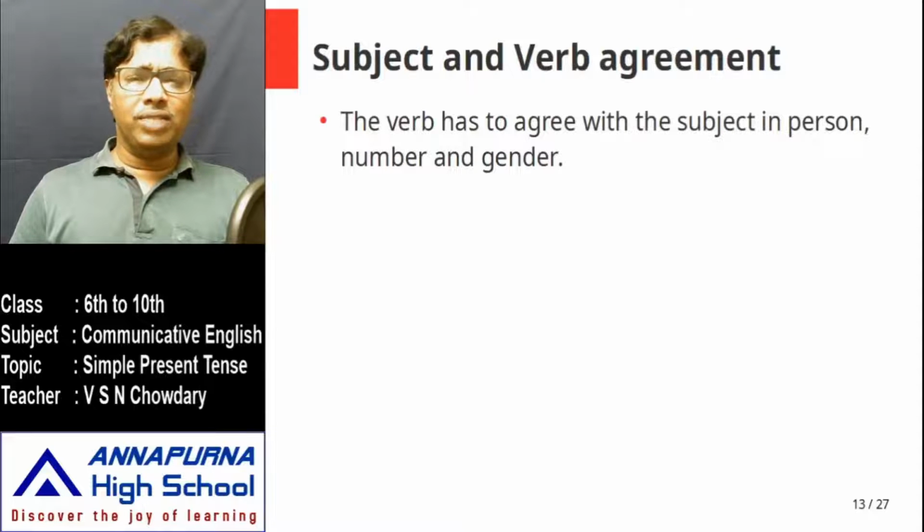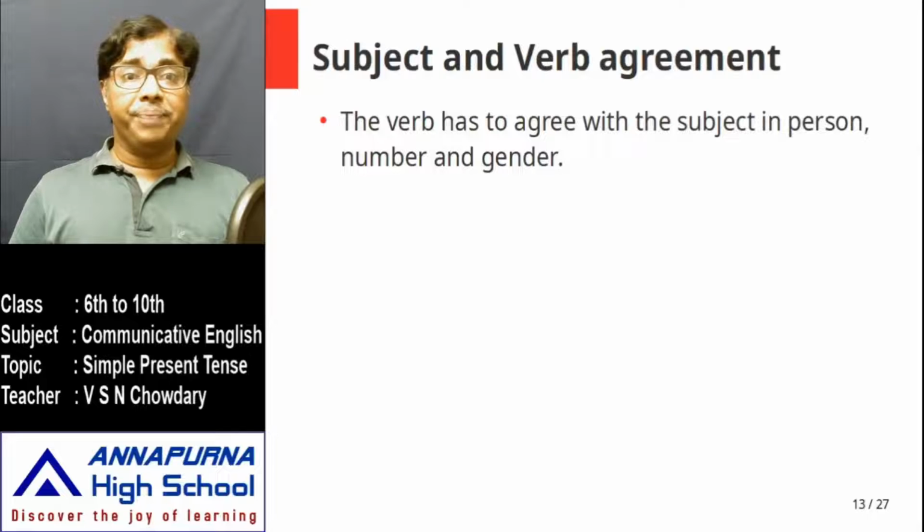You are already familiar what is singular, what is plural. If it is only one thing, we call it as singular. Many things, 2, 3 or more, we call it as plural. So person can be singular or plural. When I say I, so I am referring to only one person, myself. So it is singular, first person singular.